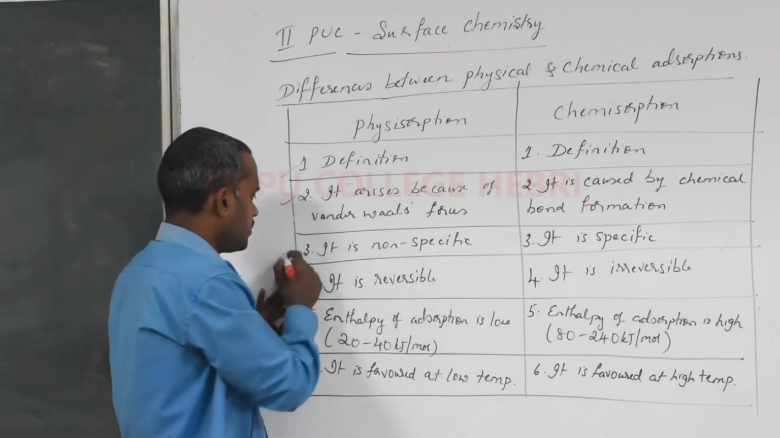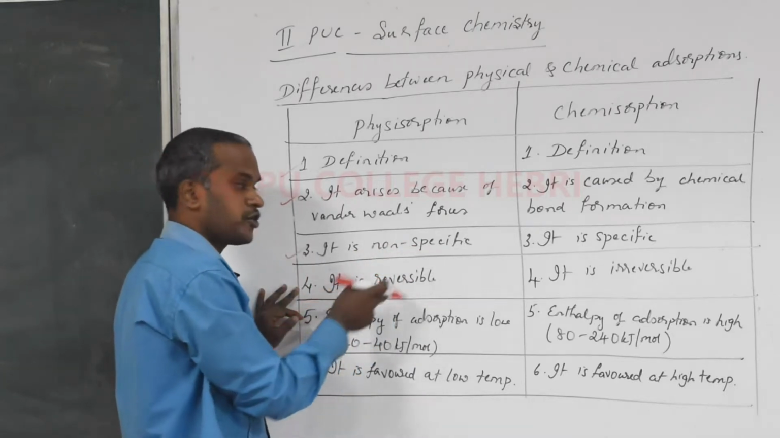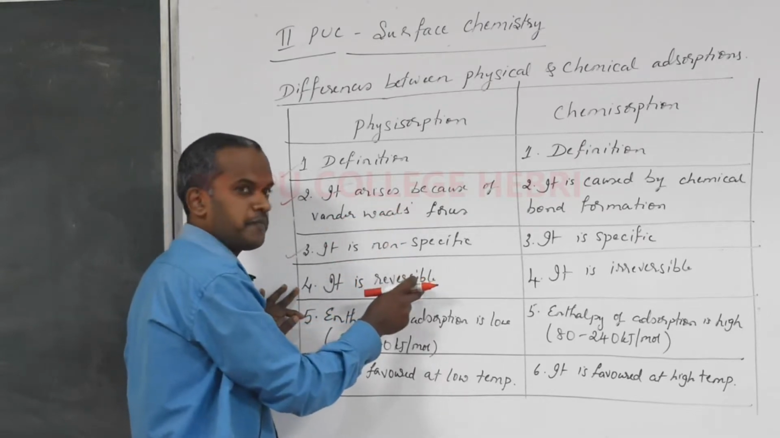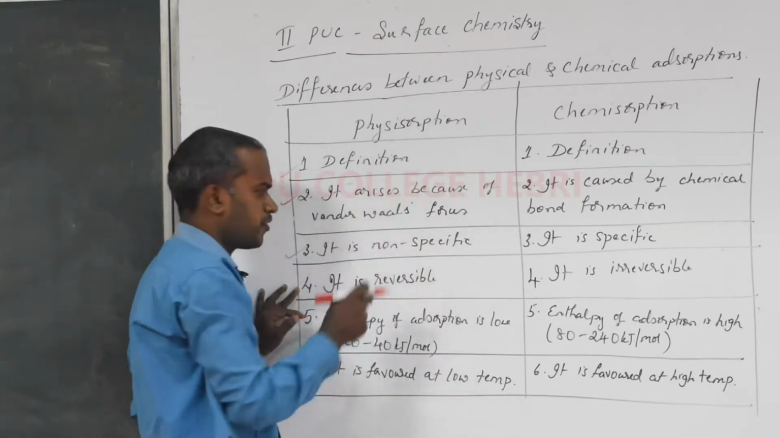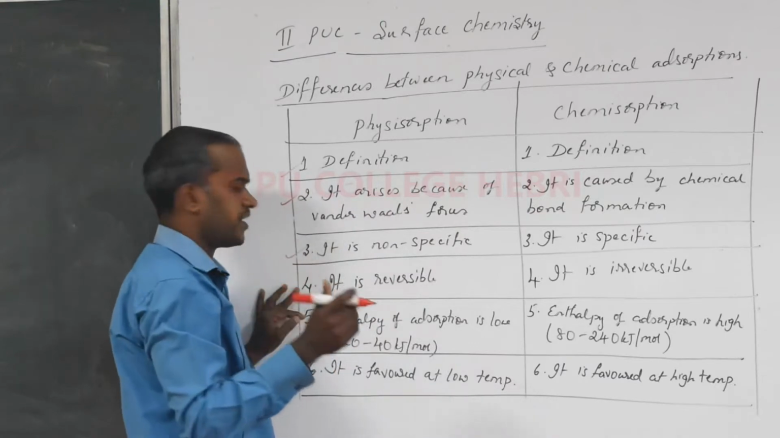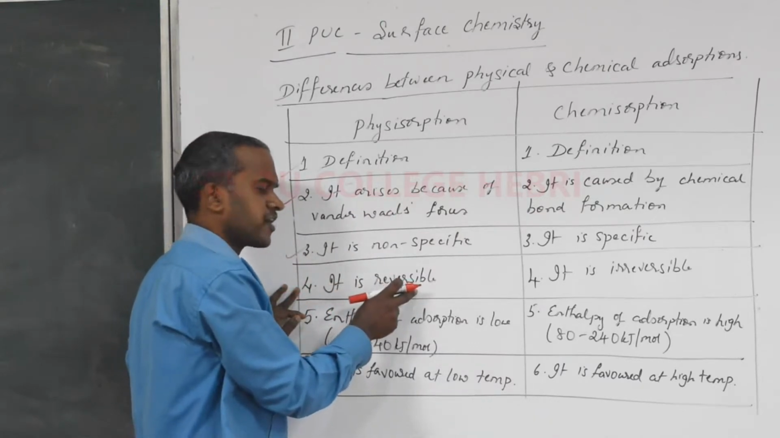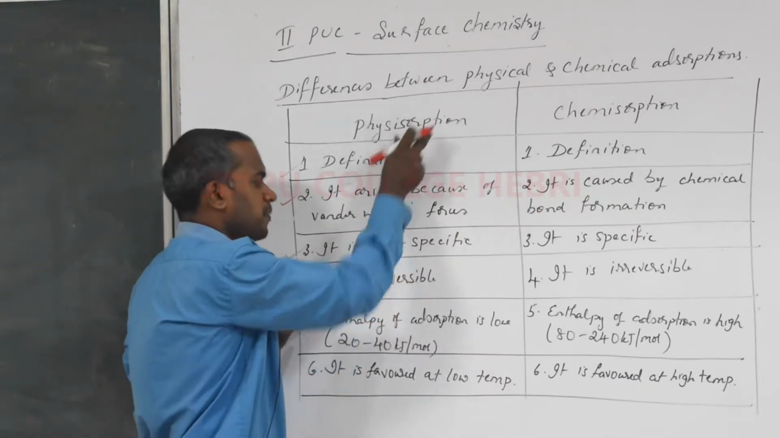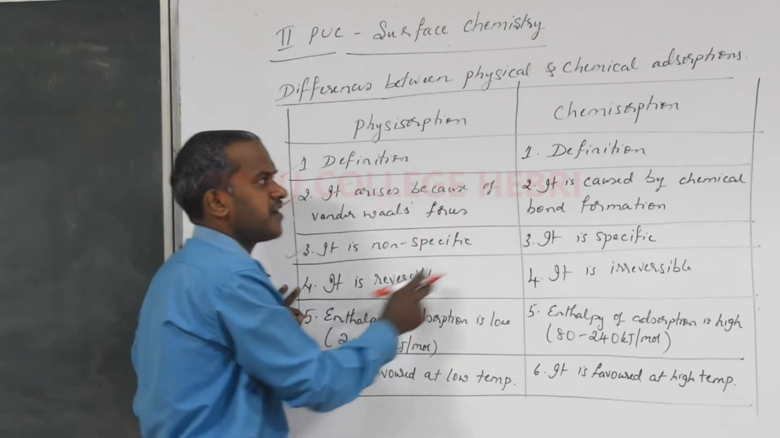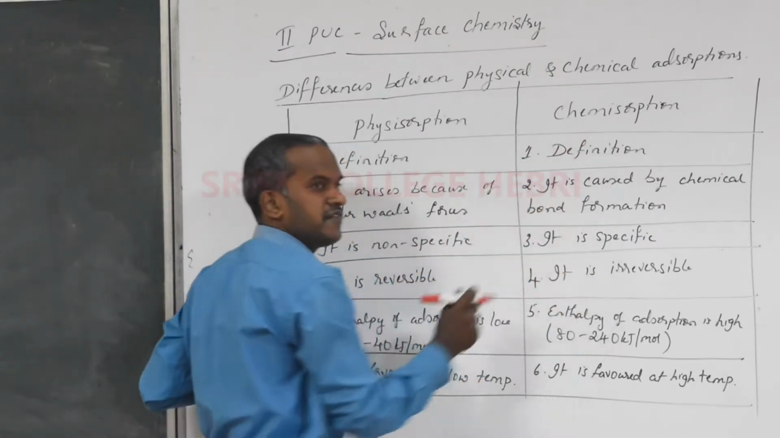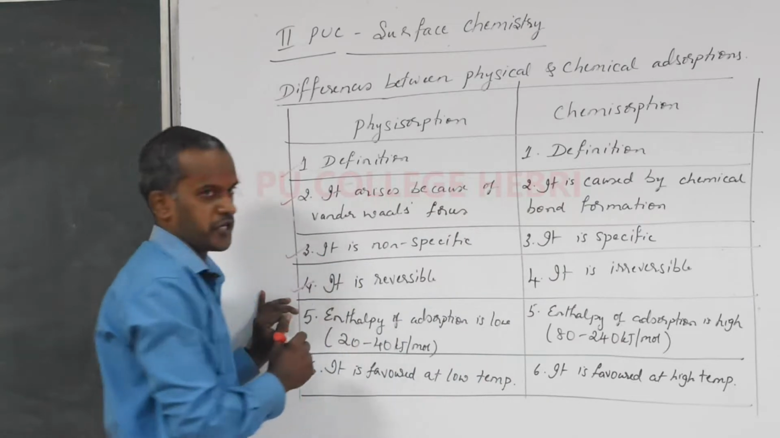Okay. Now, moving to the fourth point, I told you just now, since the bond present in case of physisorption is a weak van der Waals forces, we can detach the accumulated molecules. So this process becomes reversible. Physisorption is a reversible process, whereas chemisorption is an irreversible process. That is the fourth point.